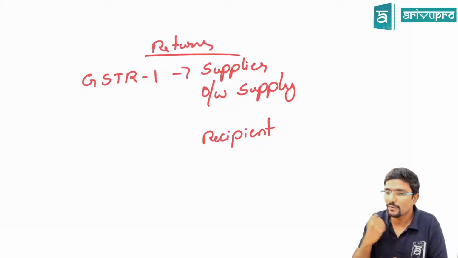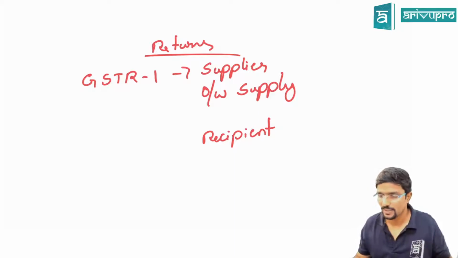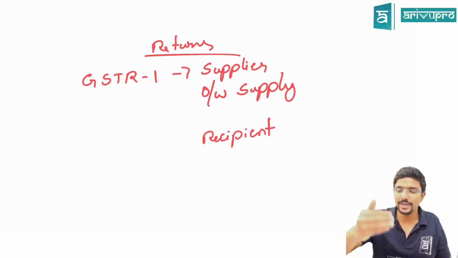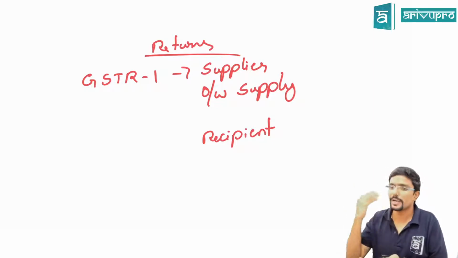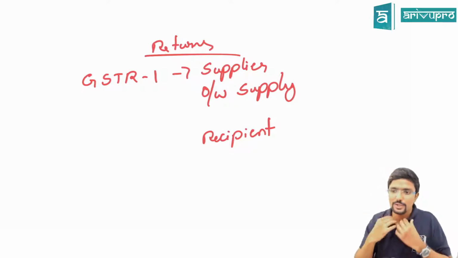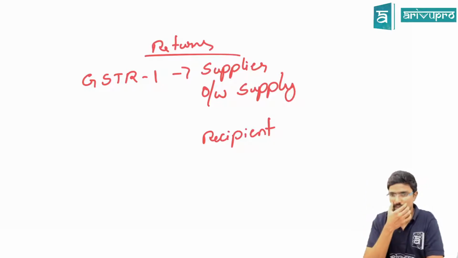So totally invoice price will be how much, guys? 1 lakh for the goods plus 10,000 GST. So I would have charged for you 1 lakh 10,000. I have collected 1 lakh 10,000 from you, and 10,000 I have to remit it to the government. What is my revenue? Only 1 lakh. Agree? Even though I have collected 1 lakh 10,000, 1 lakh is only my revenue. 10,000 I have remitted to the government.